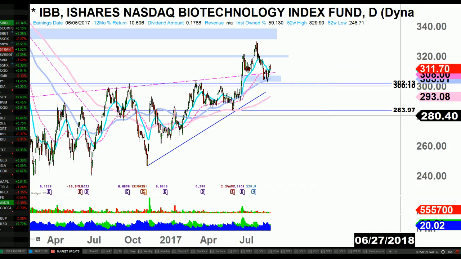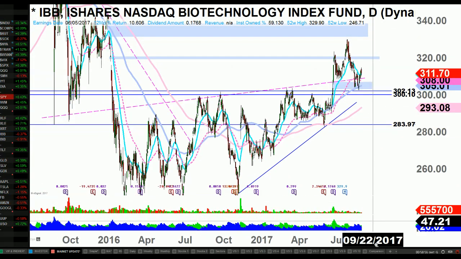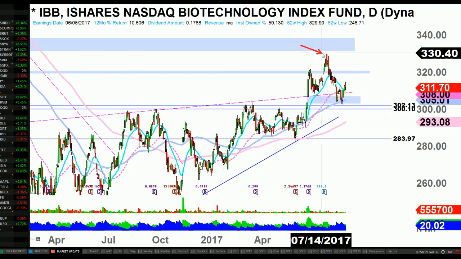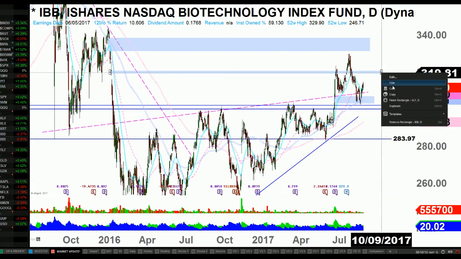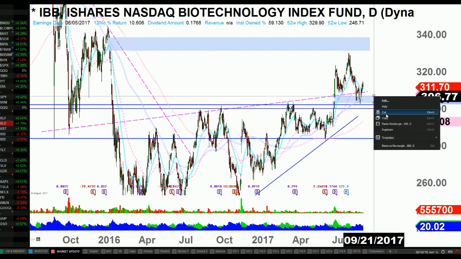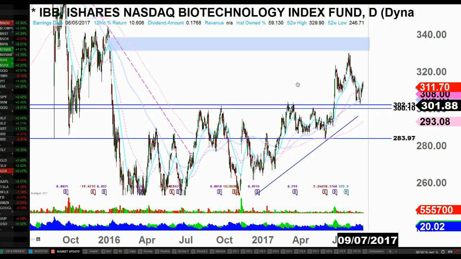Biotechnology, obviously. I remember a month ago, when this started to rally, I said this is not the level that I want to buy. I would rather see this pulling back and retesting some of these levels, right?